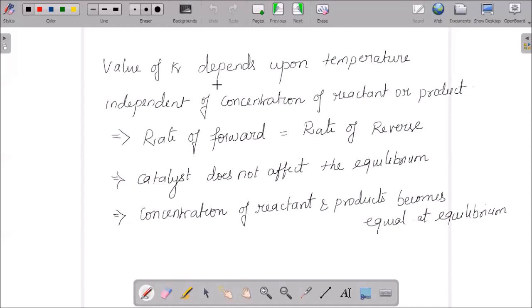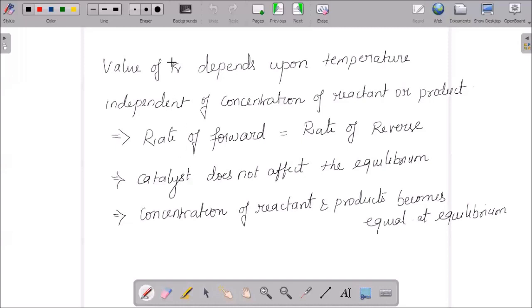Characteristic: it is very important to note that it is independent of the concentration of the reactant or product. And when we say equilibrium, that means the rate of forward will be equal to the rate of reverse. It is also important to note that a catalyst will not affect the equilibrium, and the concentrations of the reactant and products become equal at the equilibrium.